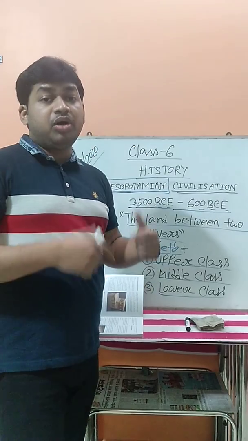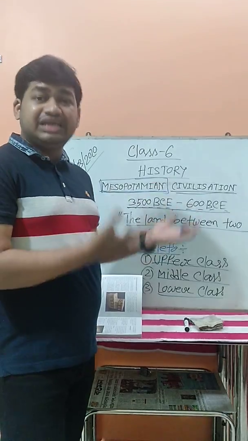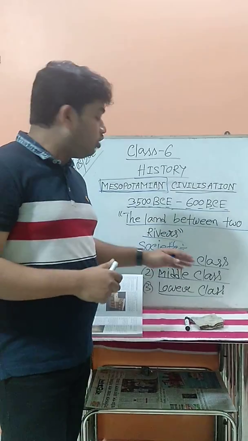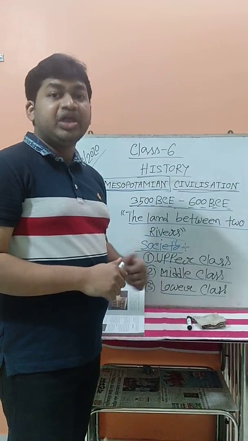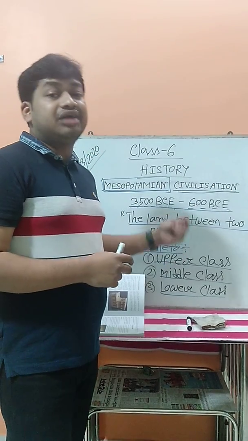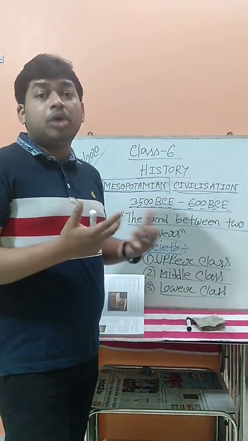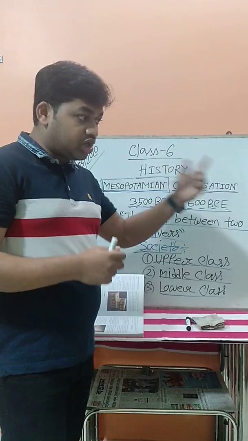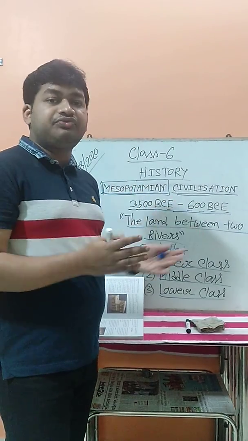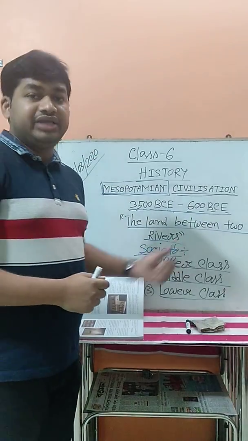Now, which type of people belong to the upper class? Those are the kings, the priests, the very rich, and the landlords. At that time, the common people believed that the kings were the representatives of the gods, and the priests played the role of communicators between the god and the common people. The middle class means the farmers, traders, and artisans. They belong to the middle class of their society.